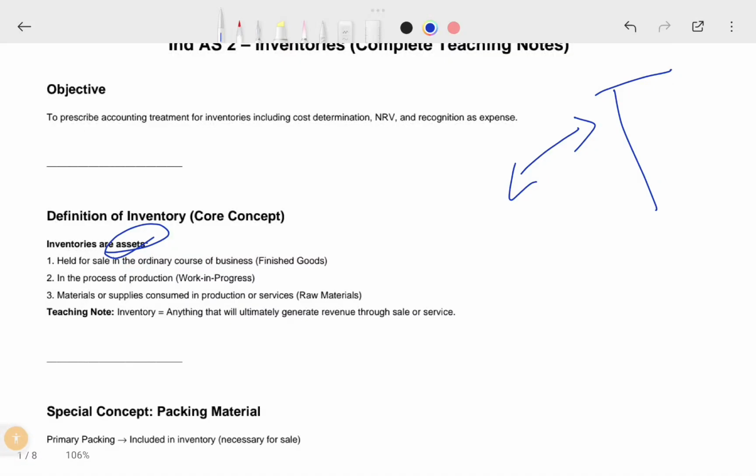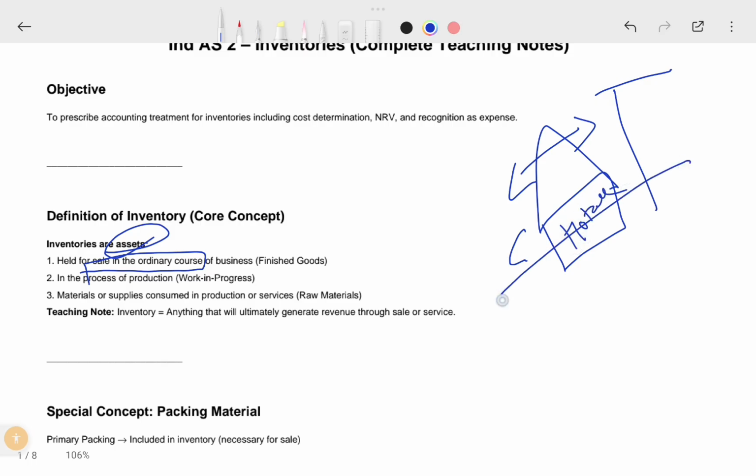But are all assets inventories? No, we have to specifically separate inventories as covered in this standard. So here we see, inventories are assets which are held for sale in the ordinary course of business, that is finished goods. I mean, held for sale. Example, if you have a hotel business, there are a lot of groceries required to maintain your stock, like oil or food items, everything. All these are inventories.